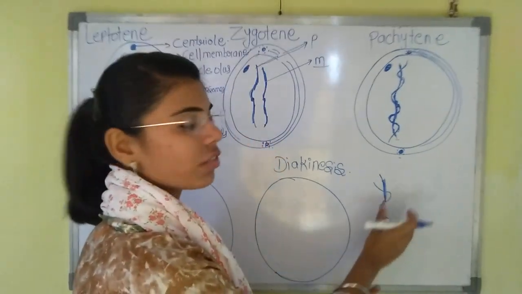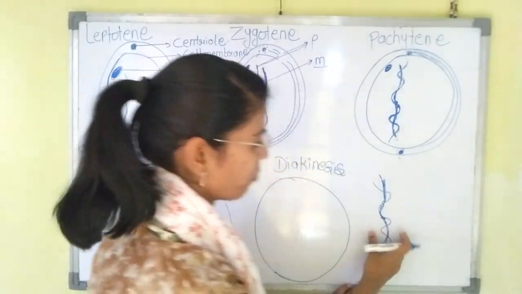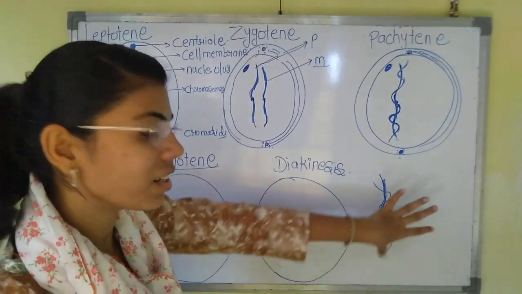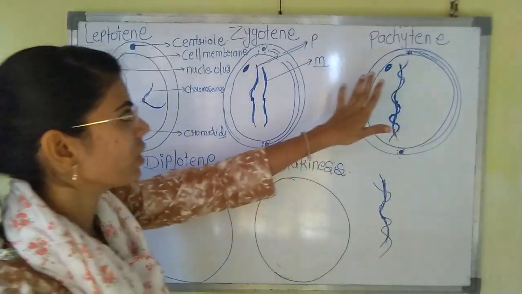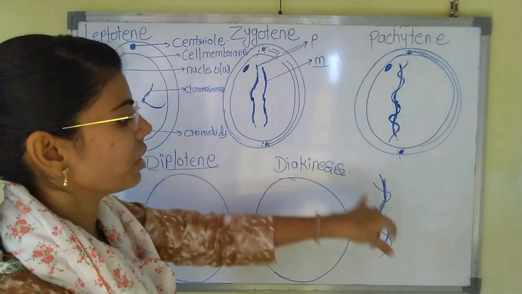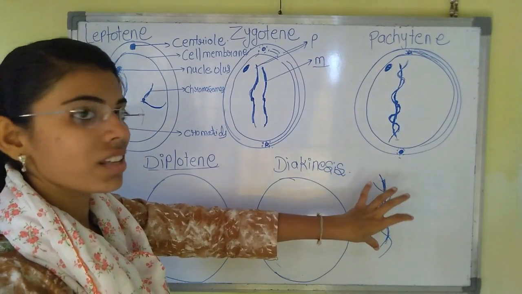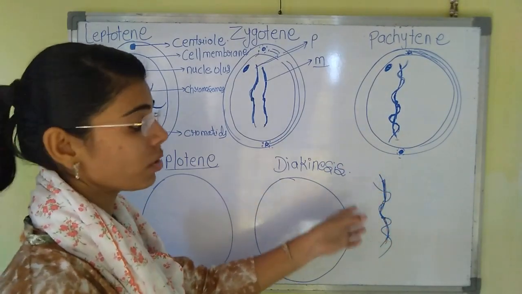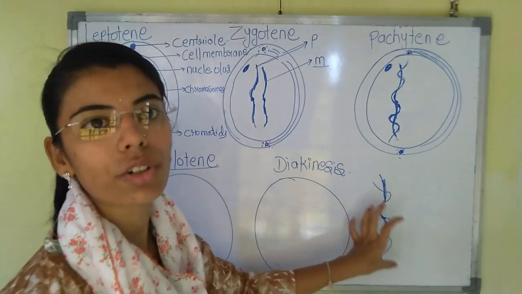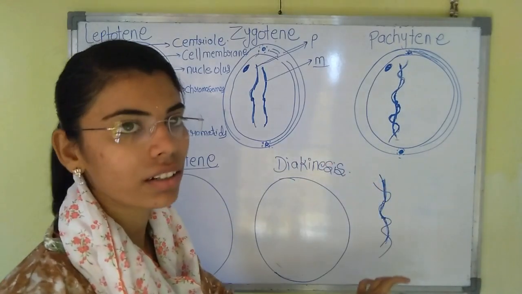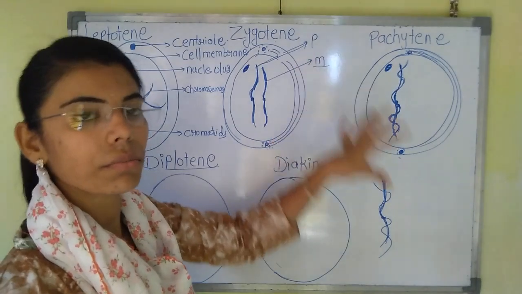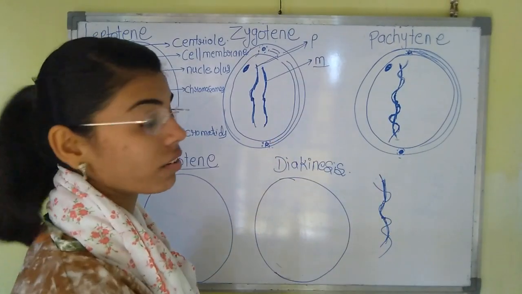Here exchange of the genetic material will take place. Exchange of the genetic material means that in the paternal chromosome, some genes of the maternal chromosome will come, and in the maternal chromosome, some genes from the paternal chromosome will come.